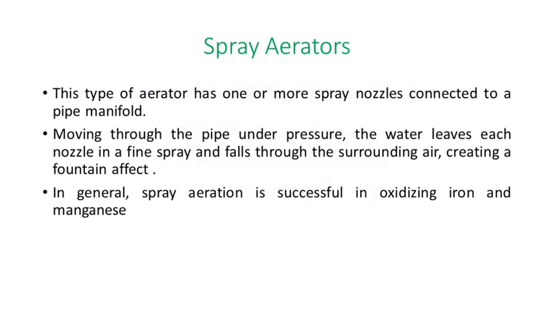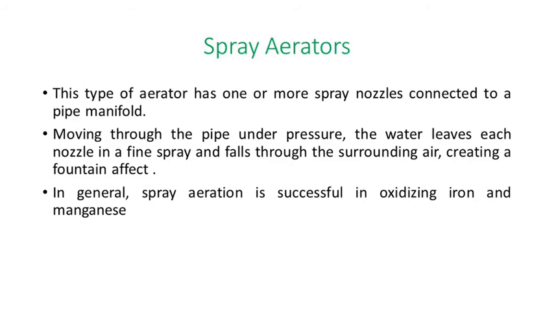Next one is a spray aerator. In a spray aerator, water is sprinkled through a nozzle up to a height of 2 to 2.5 meters. This method is very useful to remove 90% of the CO2 from the water. This type of aerator has one or more spray nozzles connected to a pipe. Moving through the pipe under pressure, the water leaves the nozzle in a fine spray and falls through the surrounding air, creating a fountain effect. So it works like a fountain.